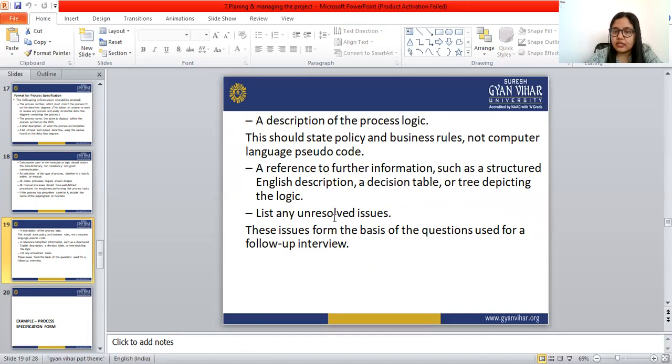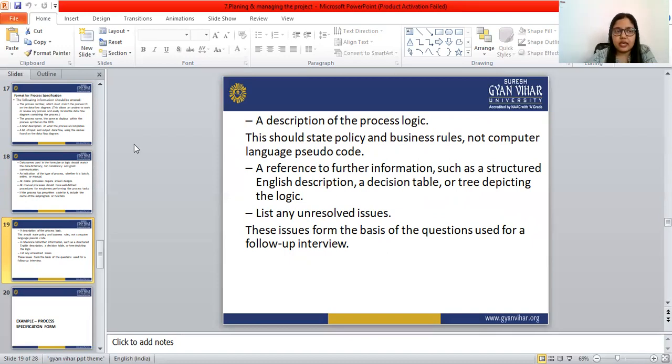Lastly, list any unresolved issues. We have to mention if there are any unresolved issues. These issues form the basis of the questions used for a follow-up interview. So these are all the items in the format for the process specification.